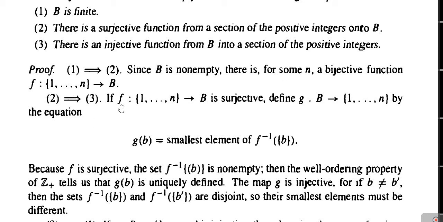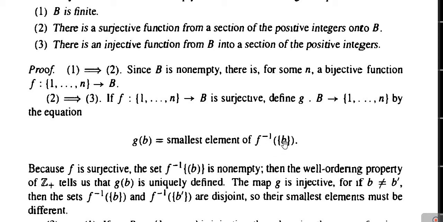Now, F is a function from {1, 2, 3, ..., n} to the set B, which we are supposing is surjective. Then we will define a mapping G from the set B to the set {1, 2, 3, ..., n}, which we define by the equation G(b) equals the smallest element of F inverse of the element b.